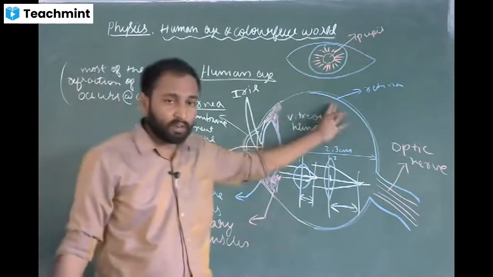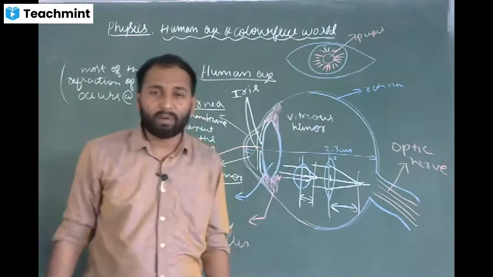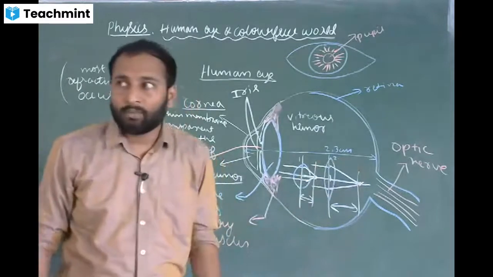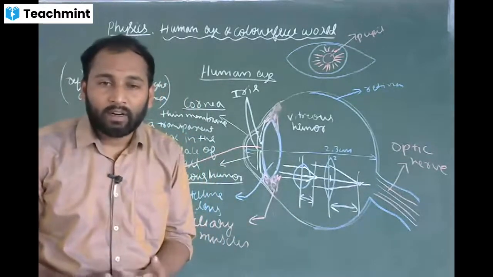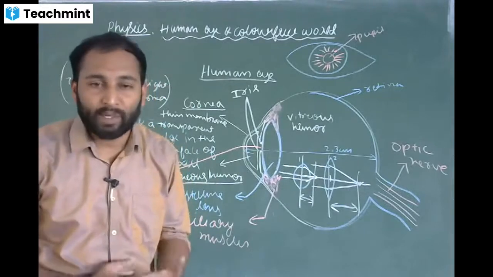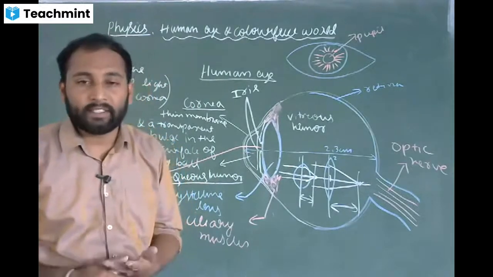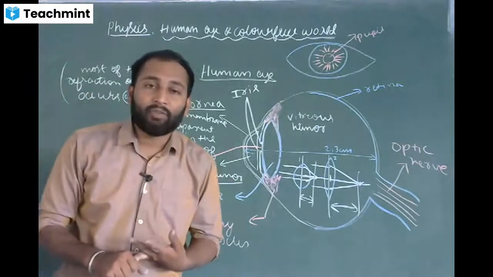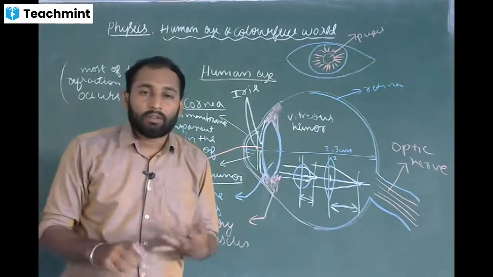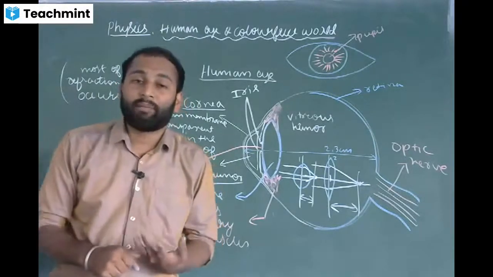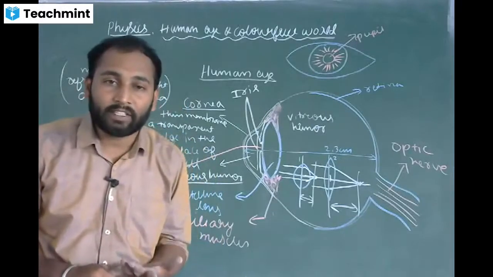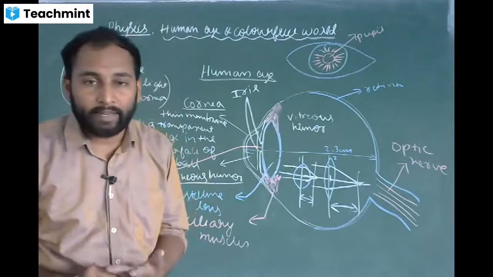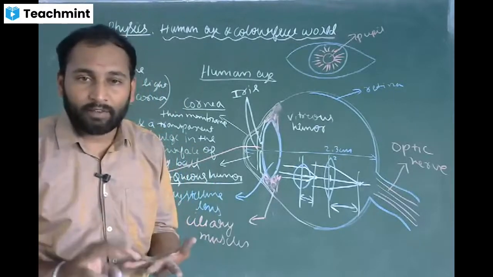The retina consists of an enormous number of light sensitive cells. So it will have rods and cones. Rods are responsible for dim light, whereas cones are responsible for high intensity light, or you can say bright light. Also, cones are responsible for the vision of colors. So when there is dim light, the rod cells activate. When there is bright light, the cone cells activate. You see the color because of cone cells.